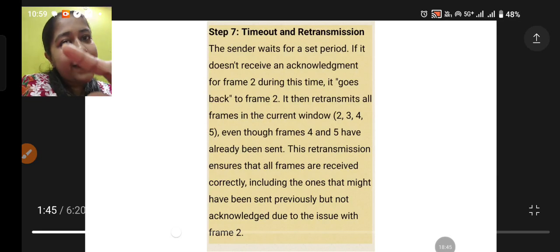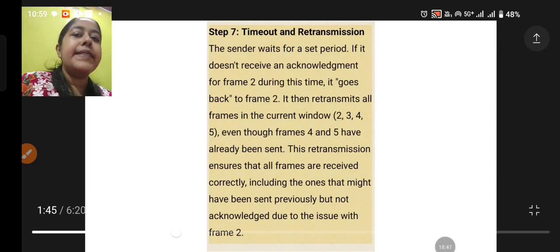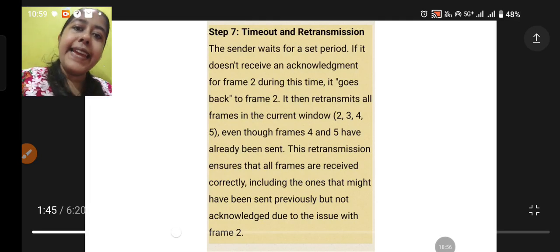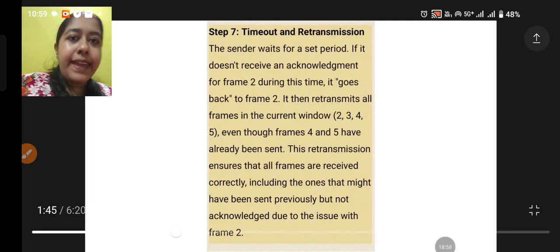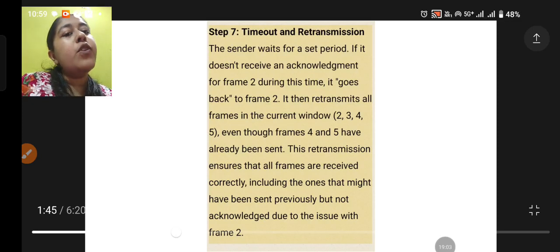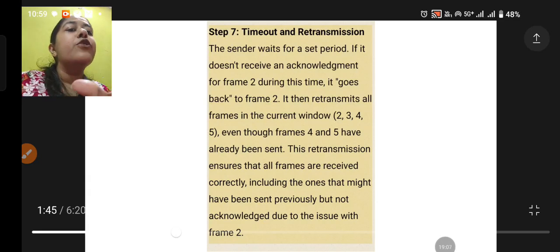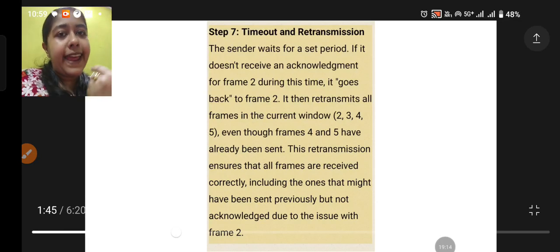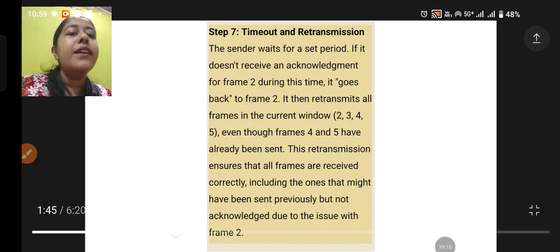Now it is going back to frame number 2. Whatever things we have sent doesn't matter. It then transmits all frames in the current window: 2, 3, 4, 5. Already up to 4, 5 we have sent. But since we are not getting the acknowledgement for frame number 2, again it will retransmit these frames, that is 2, 3, and so on according to its window size. Now it will again retransmit, even though frames 4 and 5 have already been sent.